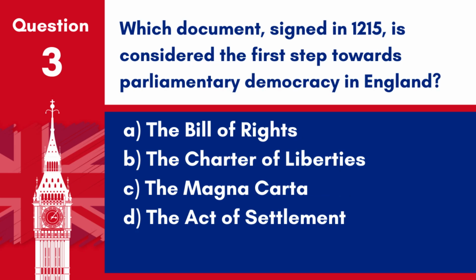Question 3. Which document, signed in 1215, is considered the first step towards parliamentary democracy in England? A. The Bill of Rights. B. The Charter of Liberties. C. The Magna Carta. D. The Act of Settlement. Answer: C. The Magna Carta. Signed in 1215, it is considered the first step towards parliamentary democracy in England.